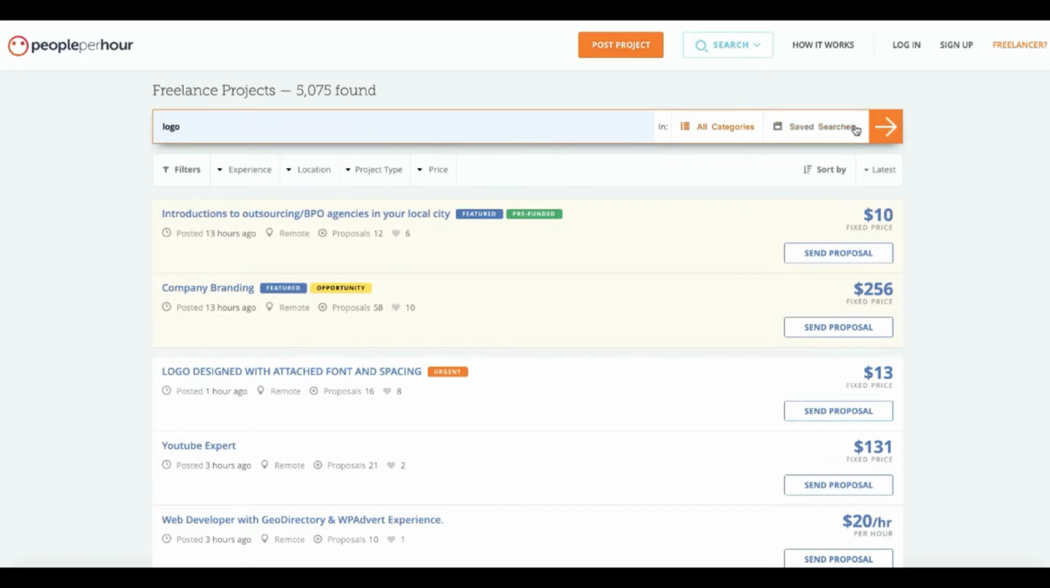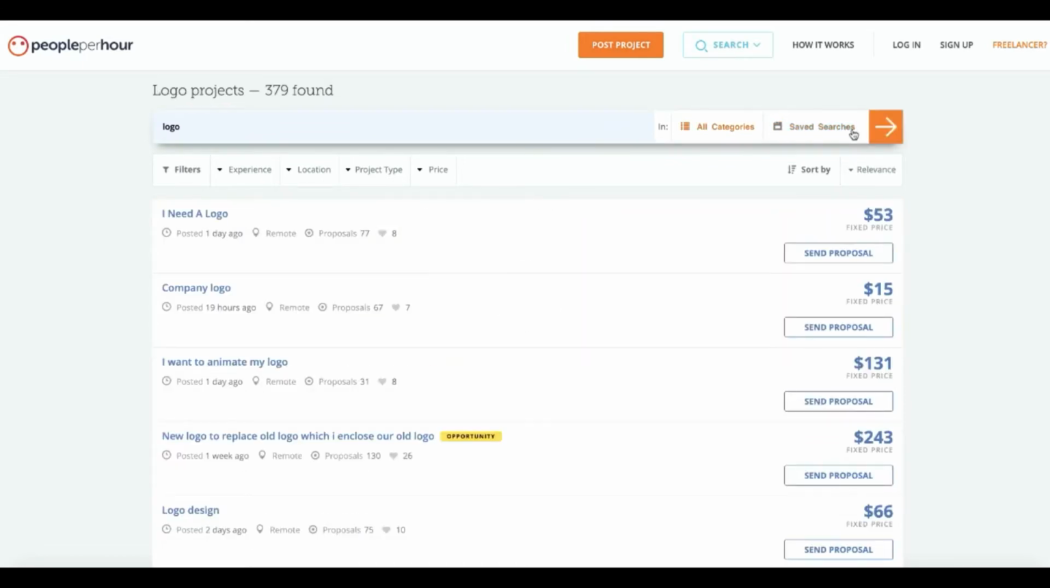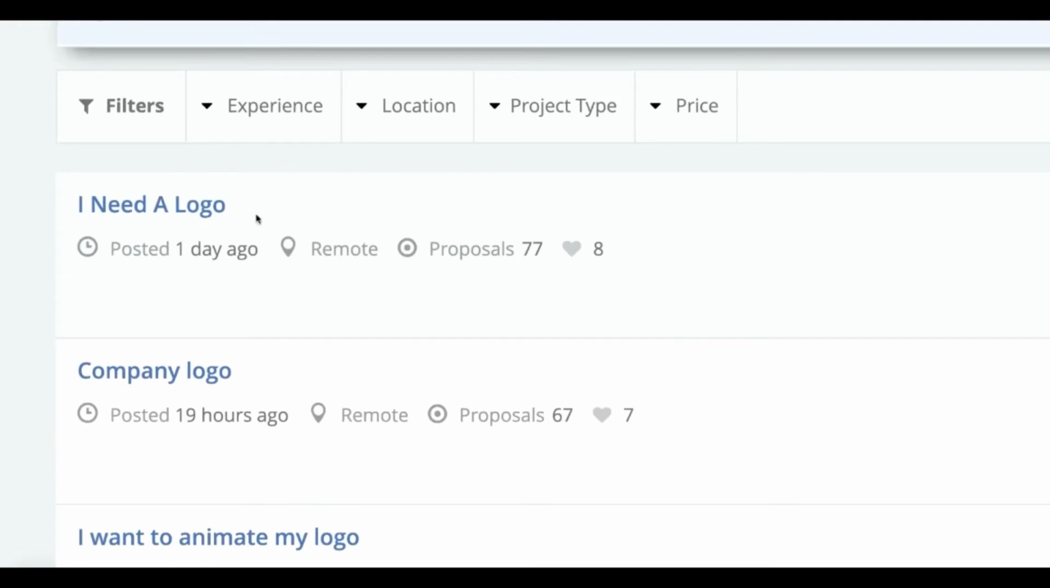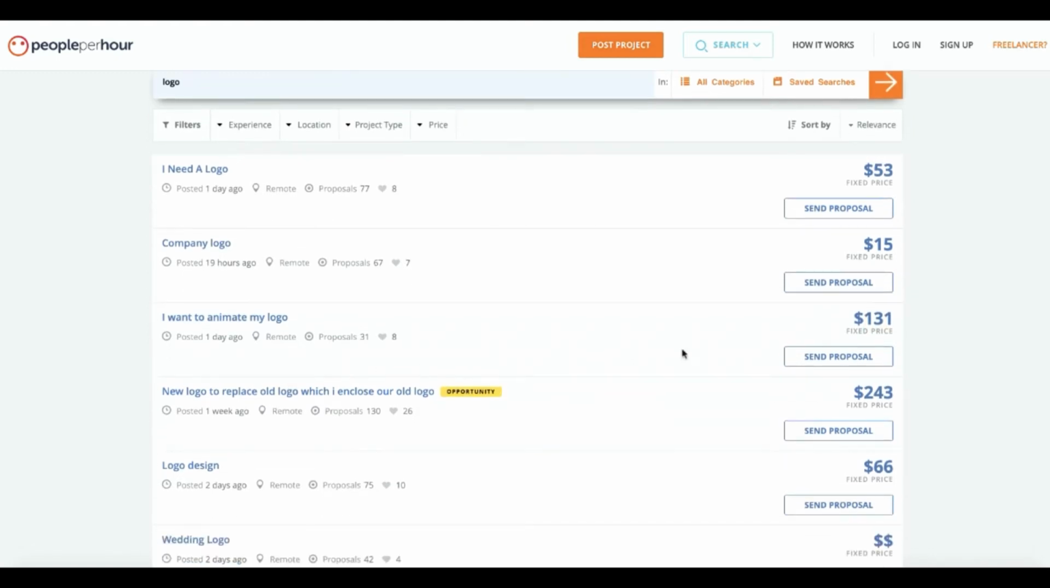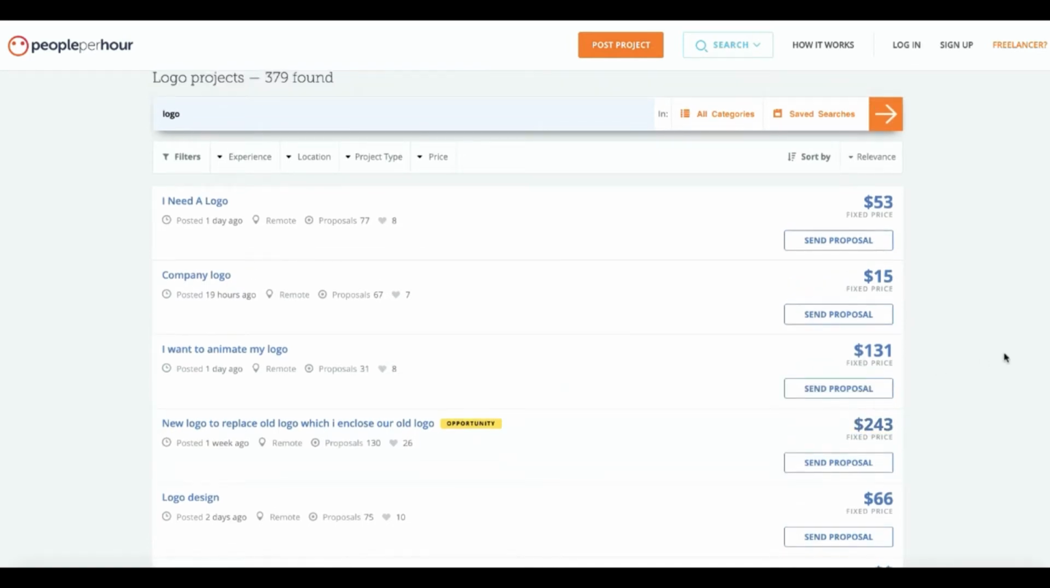When you click on search right here and you go to search projects, and for example search for logo design, you can see this guy says in one day they asked, I need a logo design. So basically they're going to pay a fixed price of $53 if they get the logo design that they want. You can see another company asking $15 to get a logo design. This third company is asking $131 to get a logo design. This other one is asking $243 to get a logo design.